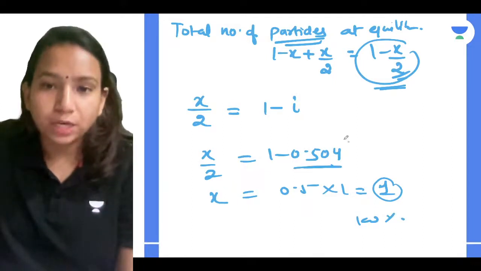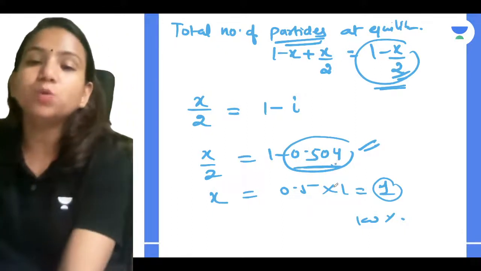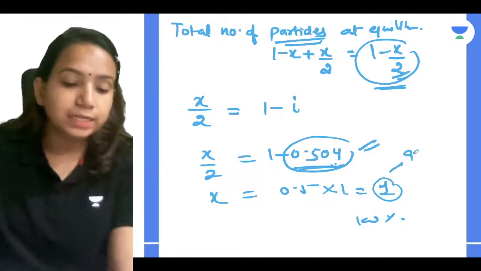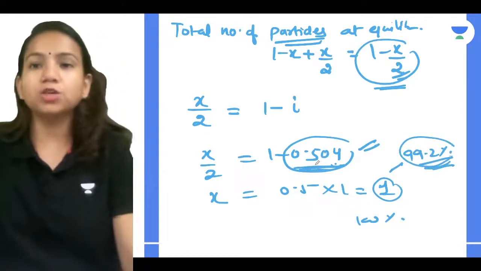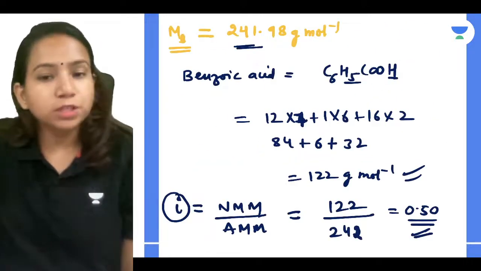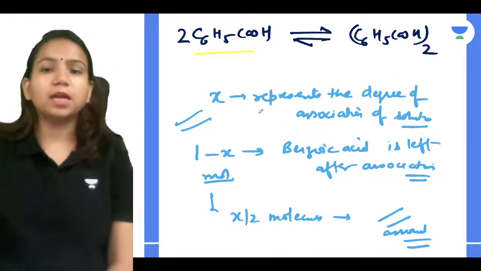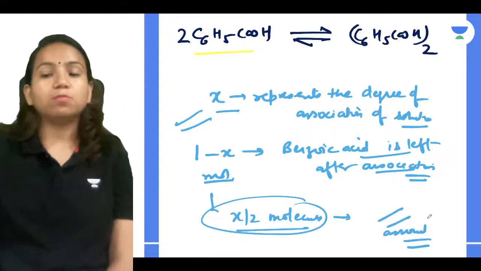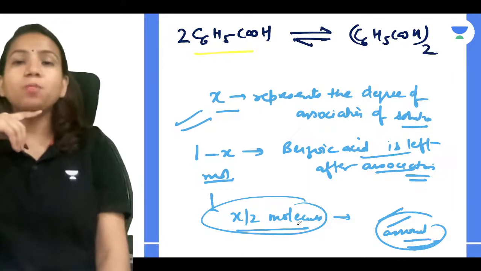But if you take the exact value, here is a thing I want you to understand: if you take the exact value up to 3 decimal places, then only you will get the exact answer. So you get 0.504, and if you use that, then you will get around 99.2%, which is the correct answer. Getting that? So you have to use the decimal places also. So this is one of the methods. Both the methods we have learned: either you can use the direct formula, or you can interpret it this way, that this is the degree of association, so benzoic acid is left after association, so you can get the molecules which are associated, and accordingly you can find it out. I hope everyone is clear, guys.